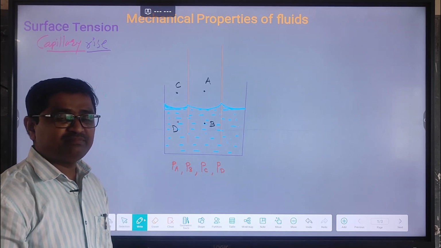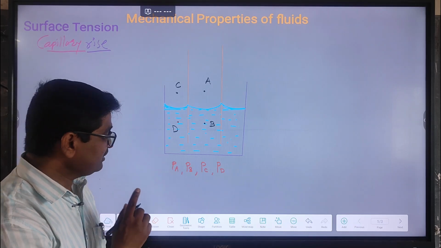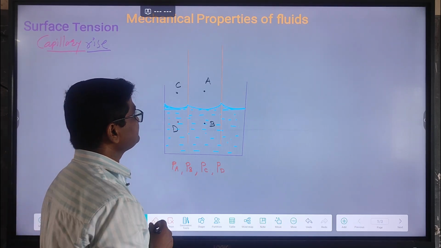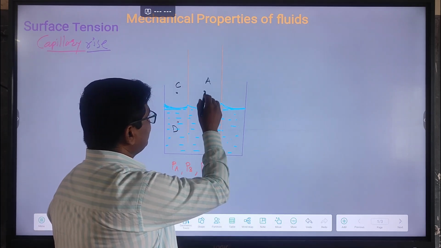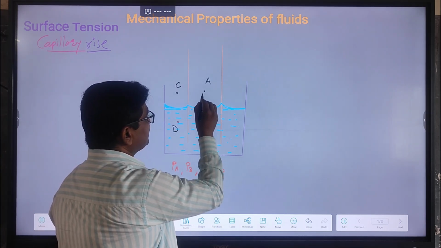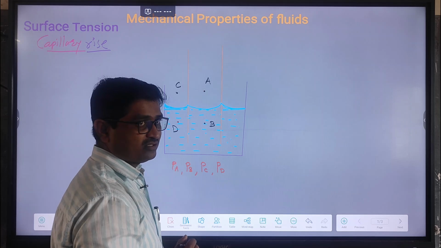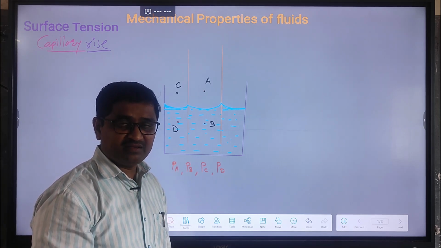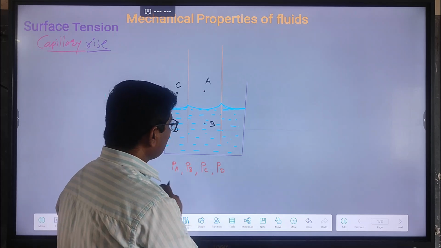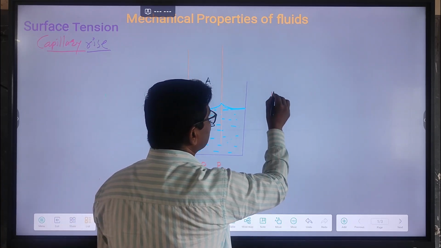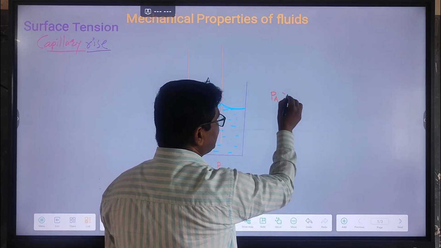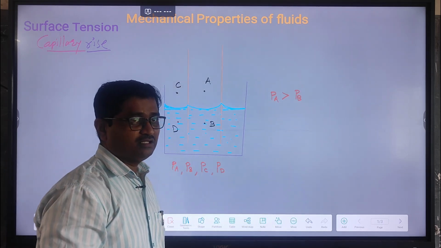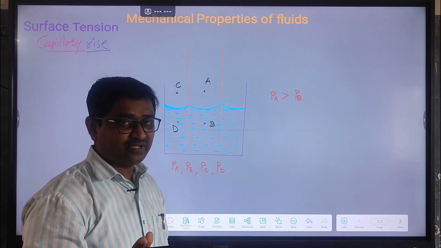So PA, PB, PC and PD are the total pressures at points A, B, C and D. Now we know that the pressure on the concave side is greater than on the convex side. So the concave side pressure is greater and the convex side pressure is smaller. According to this, the pressure at point A is greater than the pressure at point B.